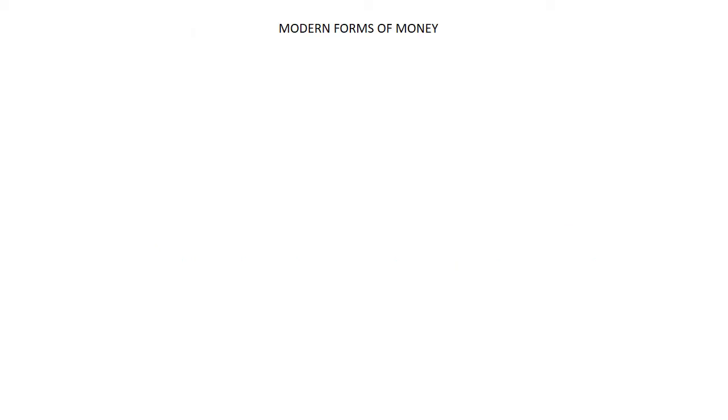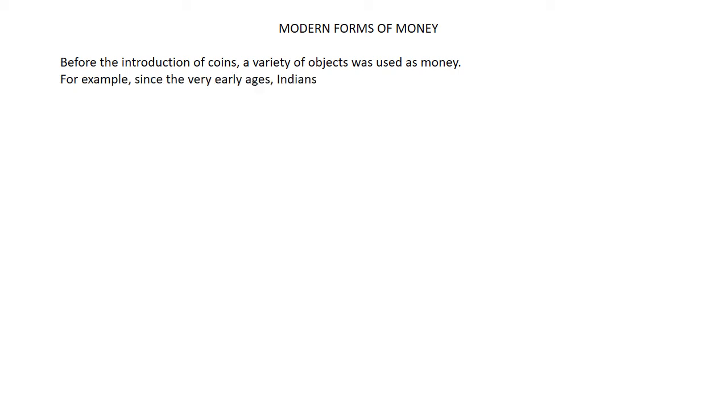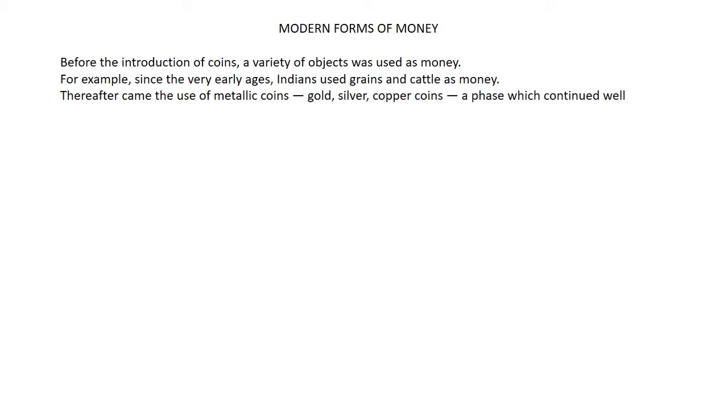Now what are the modern forms of money? Before the introduction of coins, a variety of objects was used as money. For example, since the very early ages, Indians used grains and cattle as a form of money. Thereafter came the use of metallic coins, gold, silver, copper coins, a phase which continued well into the last century.